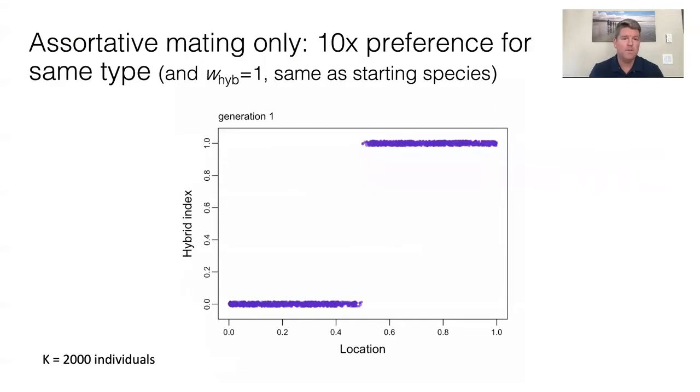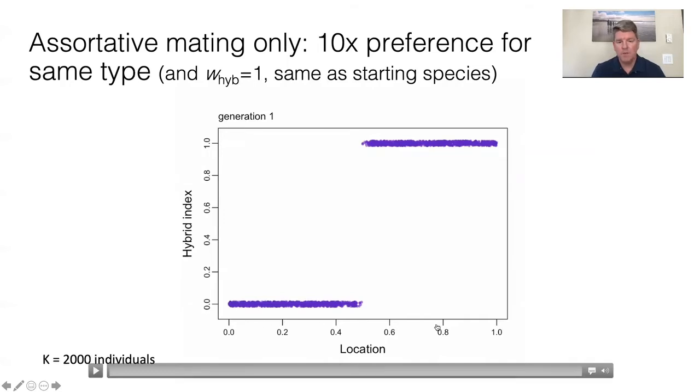So here we have an example where there's 10 times preference for the same type, and there's no predefined low hybrid fitness. So W-hyb equals 1, the same as the starting species. We have a one-dimensional range here, location across the bottom, and across the vertical axis, we have hybrid index. So we have individuals of the first population with hybrid index 0, second population hybrid index 1.